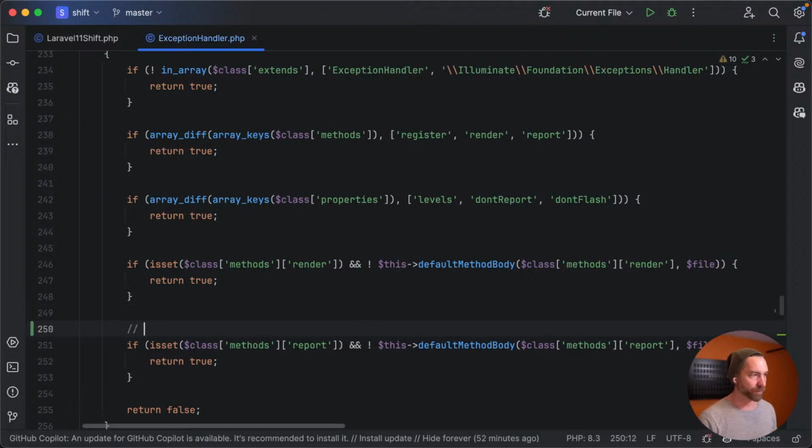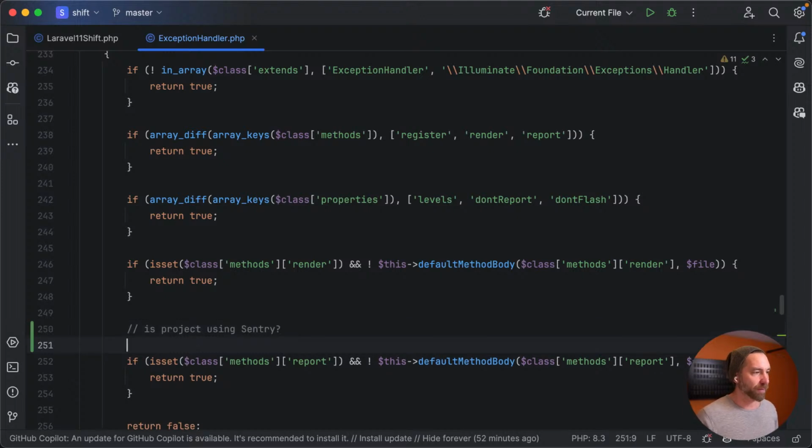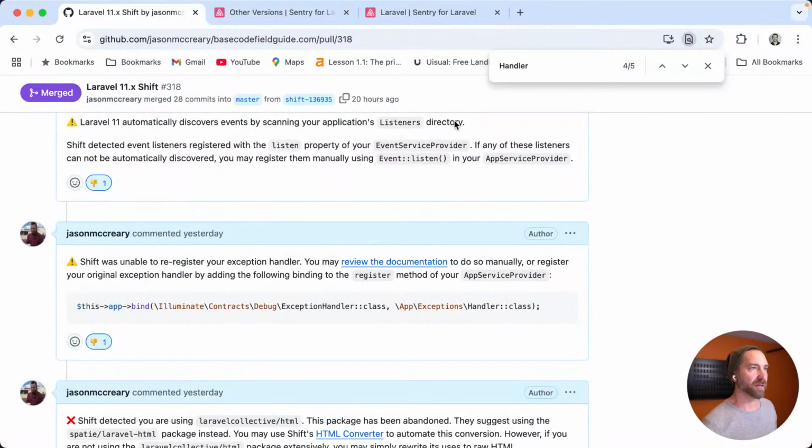We could check: is the project using Sentry? We could check Composer to see if they're using Sentry. We could just flat out look for that particular snippet. It doesn't matter. And then extract old report code. So that's basically